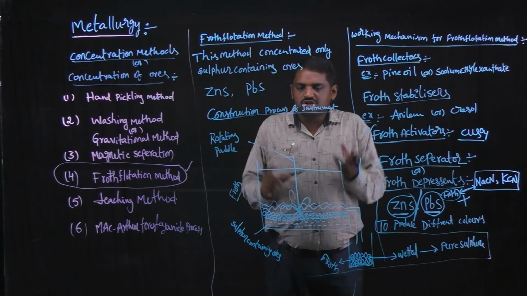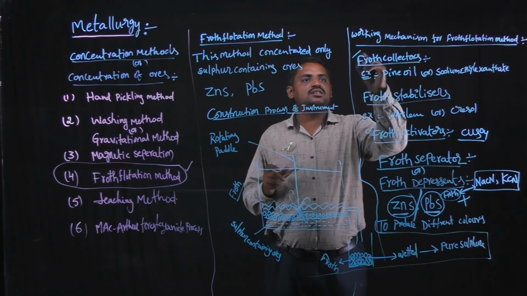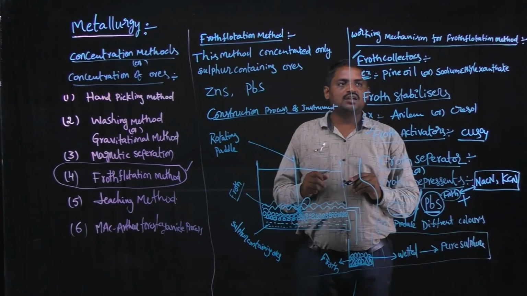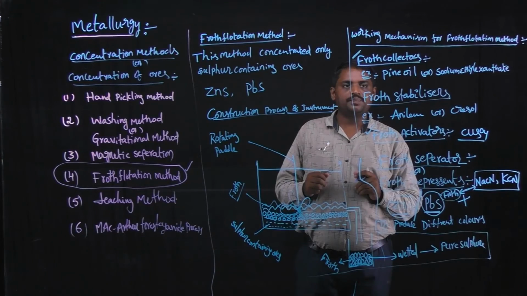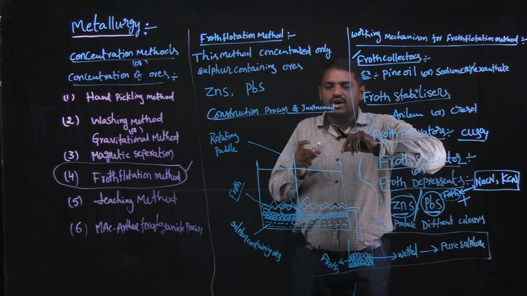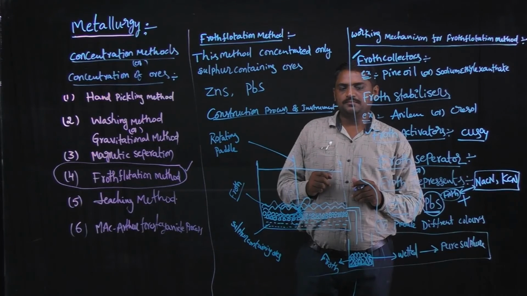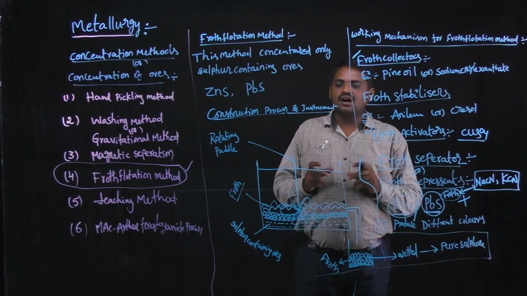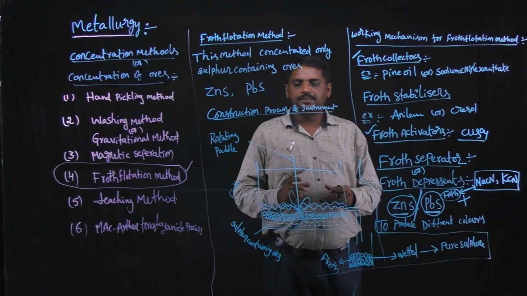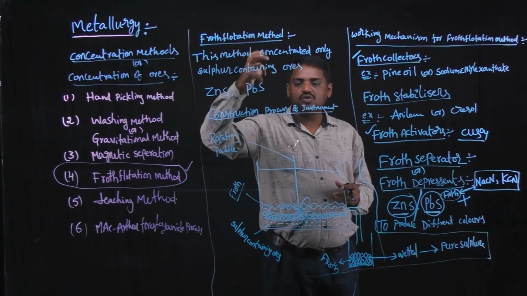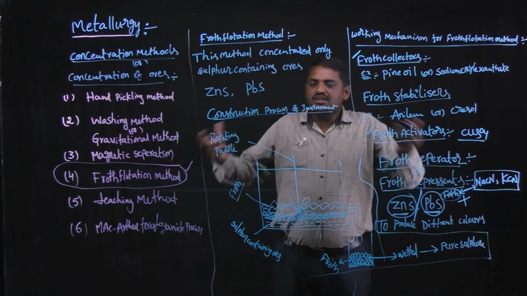In that situation, a few amount of froth collectors like pine oil and sodium ethyl xanthate are added to produce a large quantity of froth. And then a few quantity of froth activators are added to produce the maximum quantity of froth. The resulting froth is unstable.